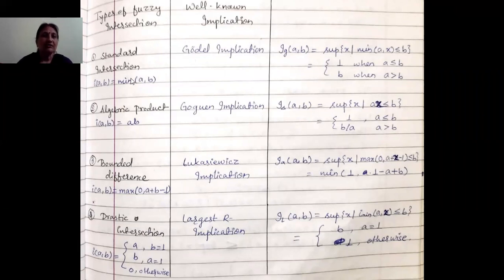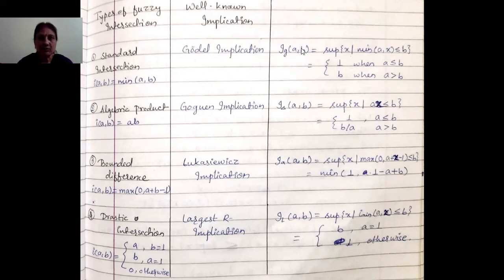According to the selection of the intersection, different implications have been defined by these four mathematicians: Gödel, Goguen, Lukasiewicz, and the largest R implication. These are denoted respectively by IG, IS, IA, and IL.